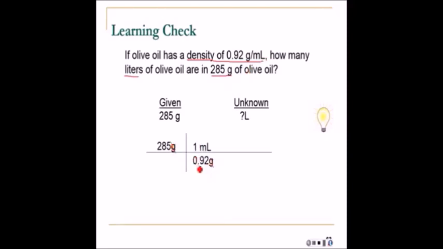So you notice I had to invert my density. I can cancel out my grams this way. So if I did the math, I get milliliters for an answer. And then lastly is to convert milliliters to liters. And I get 0.310 liters. Now why 0? Because 3 significant figures go along with the 3 significant figures here in the given. The 0.92, we didn't measure that in the problem. That would have been a definition, that density. That's why we're not considering that for rounding. And that's the end of the show.